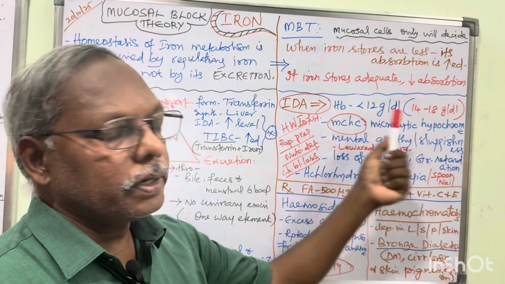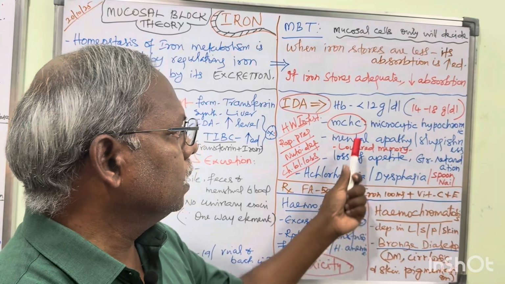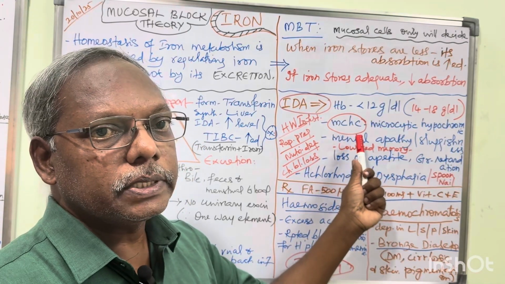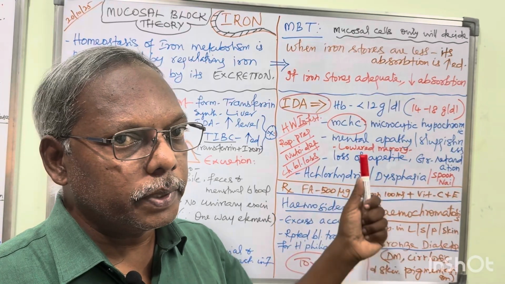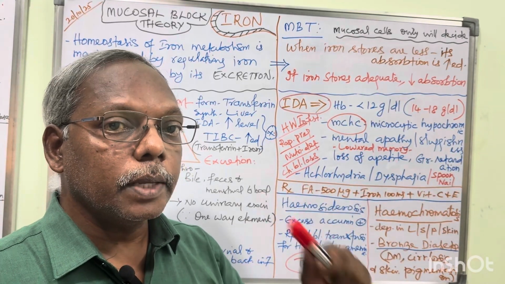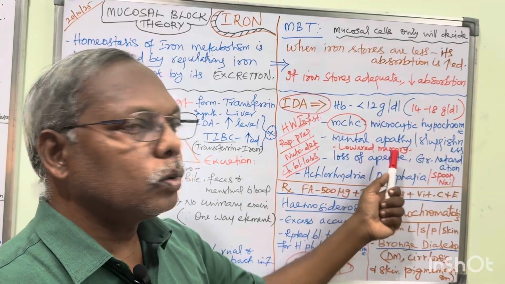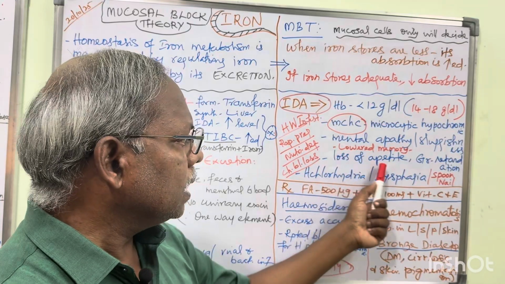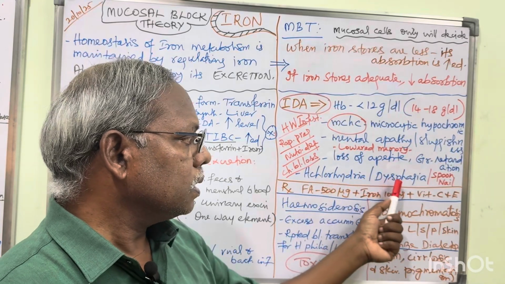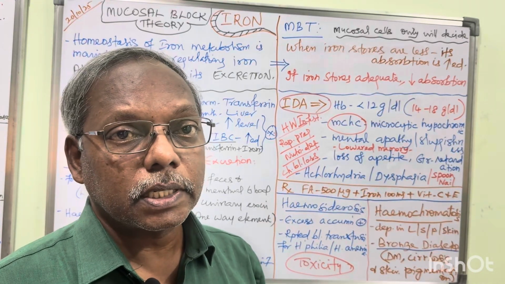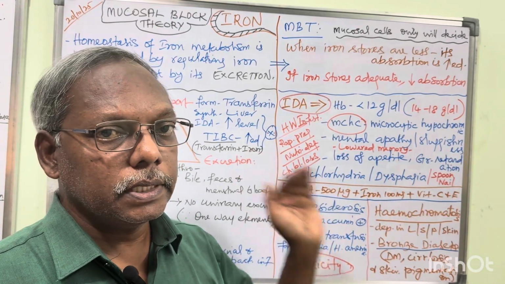So for that patient, what are all the clinical manifestations? Affects brain, affects GIT like that. The anemia type is MCHC, that is microcytic hypochromic anemia. Very, very important MCQ: microcytic hypochromic anemia. Then mental apathy, sluggish activity, lowered memory. And then loss of appetite, growth retardation is also there. Then achlorhydria, dysphagia and spoon-shaped nails, koilonychia. These are all the clinical manifestations suggestive of iron deficiency anemia.